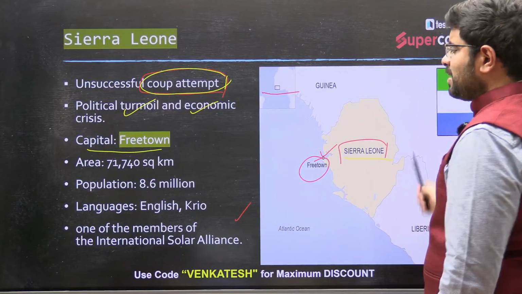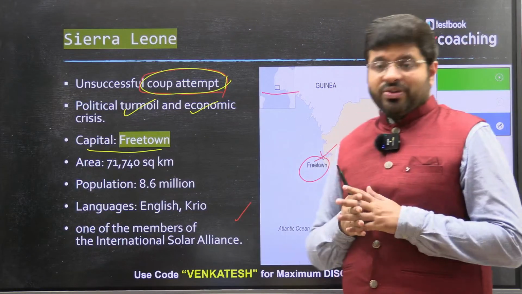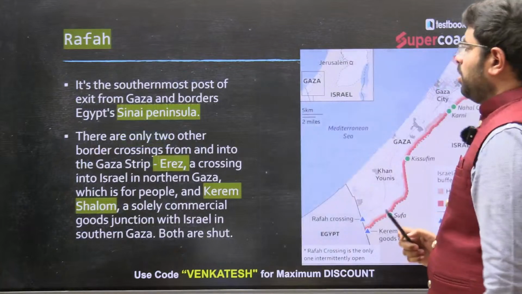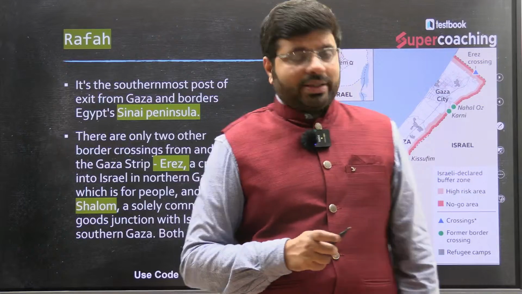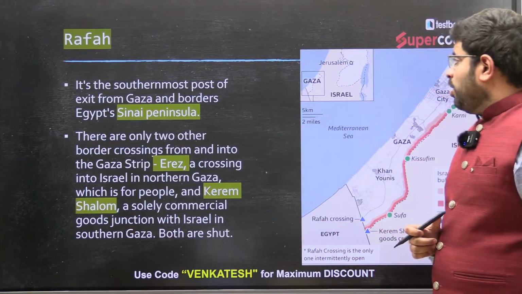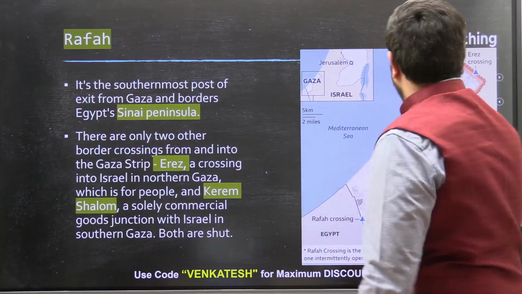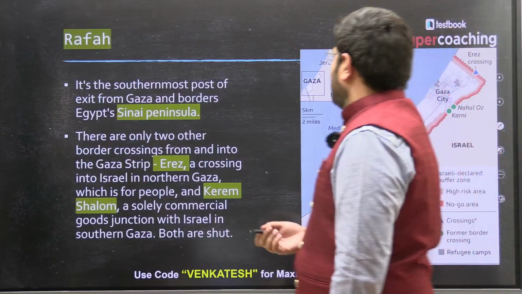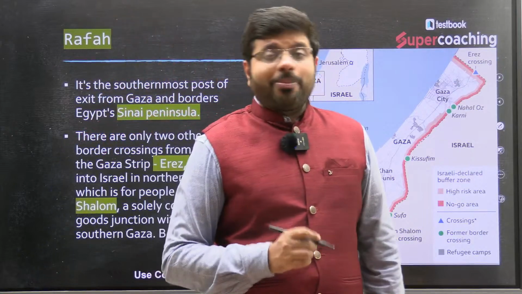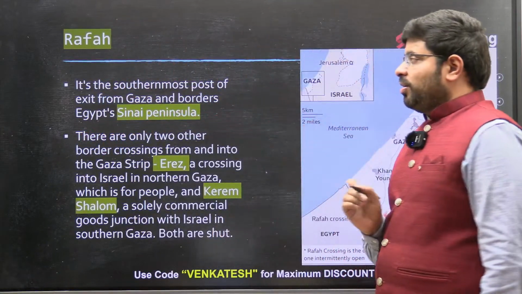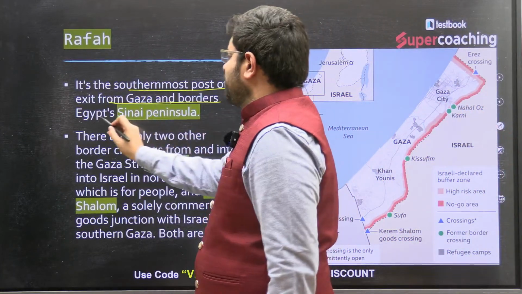These are the chances of asking maybe as part of match the following, not going deeper, definitely not. Then this can be a very conflict-related thing. They can ask you about so many things: the Rafah border, the Rafah issue, the Rafah region. It's a region we have recently seen with respect to the conflict between Israel and Palestine, the Hamas war and all such things. So the Rafah passage becomes important for people to travel. They'll ask you: it's the southernmost point of exit from Gaza and borders Egypt's Sinai Peninsula.